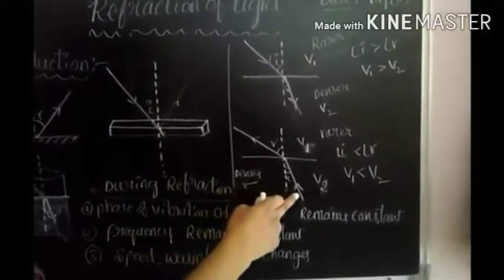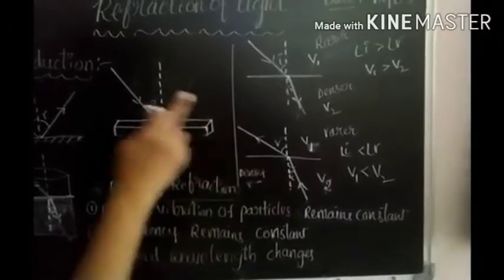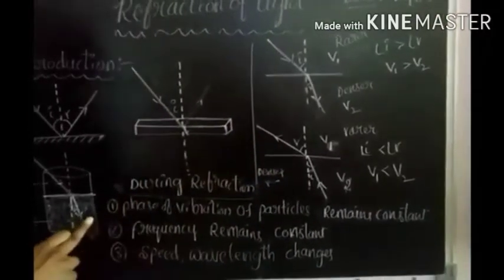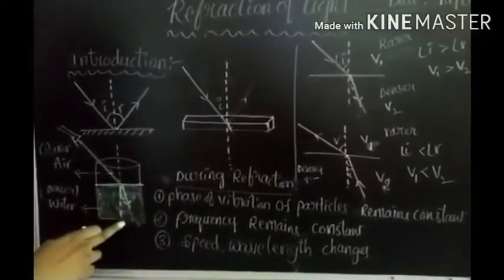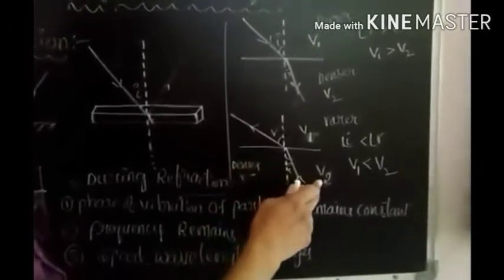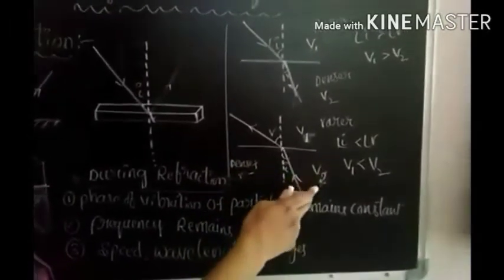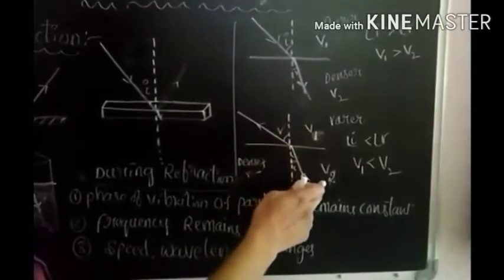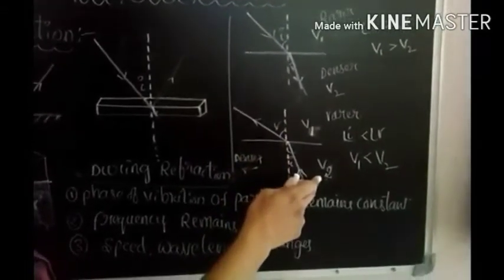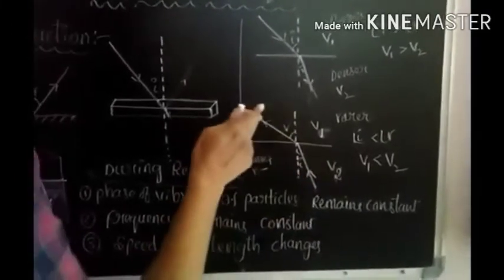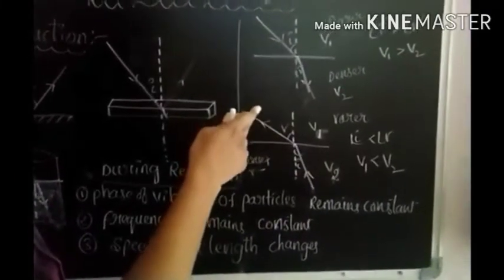Here the opposite condition, the reverse case. Here the light travels from denser medium to rarer medium. Denser medium to rarer medium means the light travels from water to air. So here, let me consider the speed of the light in water is v2. The speed of the light in rarer medium is v1. So when a light travels from water medium to air medium, when the light enters into the air medium, the speed of the light increases.